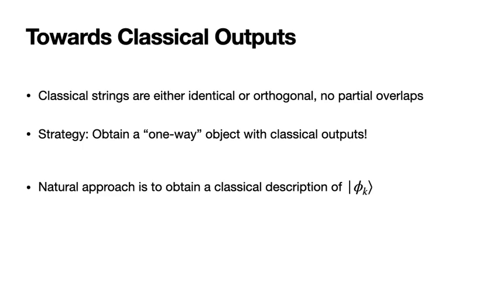And note that this problem does not arise when our outputs are classical strings. Two classical strings are either identical or orthogonal. There are no partial overlaps. So, as a strategy, we can try to obtain some one-way object which has classical outputs instead of these quantum outputs. And the natural approach here is we can try to obtain a classical description of our state phi k.